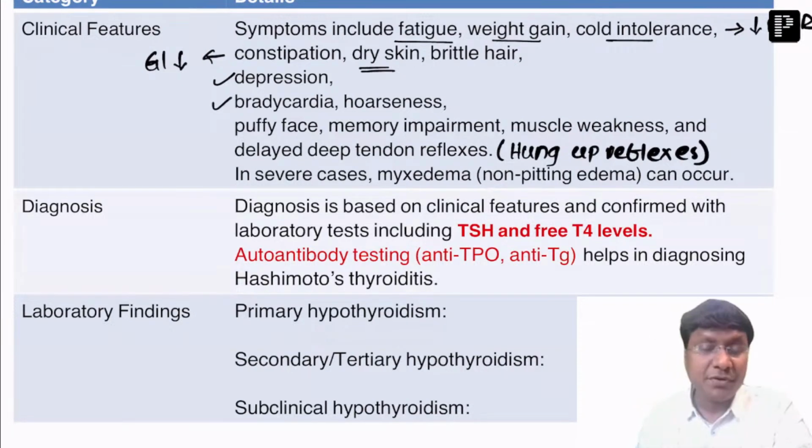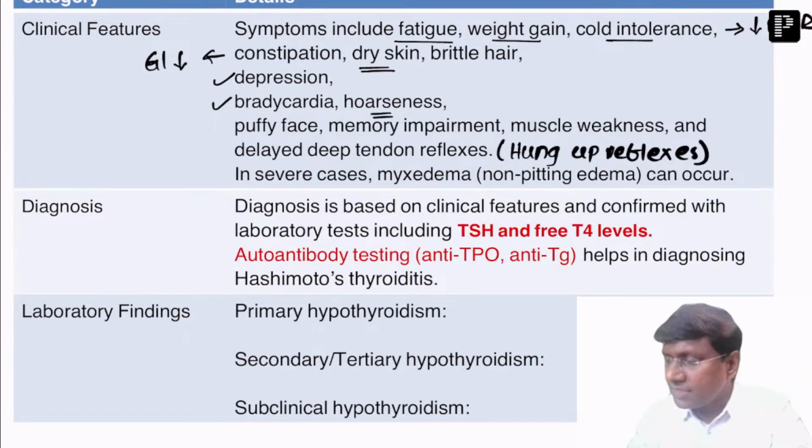Next, what will happen to the heart rate? It decreases because thyroid hormone has an action similar to that of epinephrine and norepinephrine. What do epinephrine and norepinephrine do? They increase the heart rate, right? So the same is true of thyroid hormone. When thyroid hormone is not there, these patients will have bradycardia, right? And there will be hoarseness of voice in these individuals, and puffy face because of the accumulation of glycosaminoglycans, and memory impairment will be there. There can be dementia.